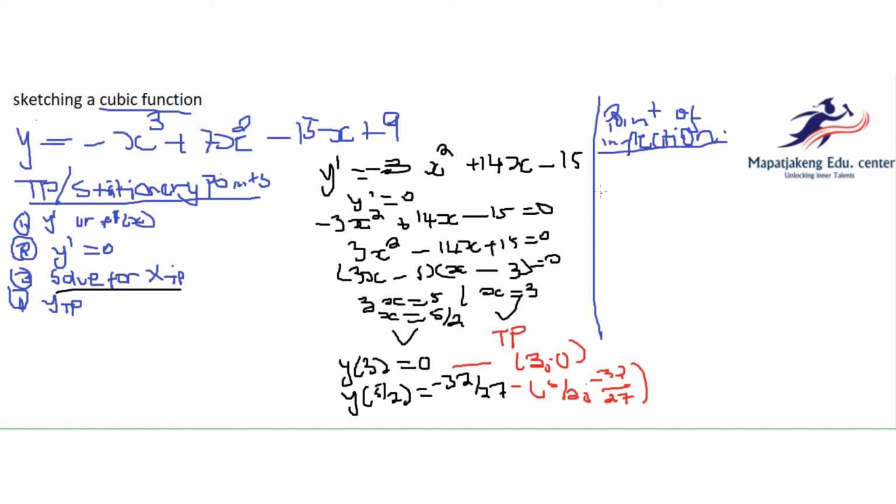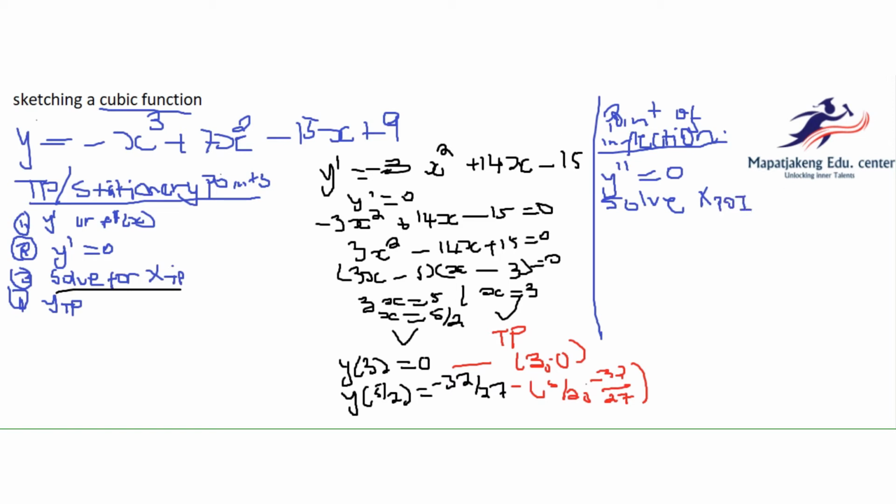How do we get the point of inflection? We get the second derivative. We derive twice, and after deriving twice, we let that derivative equal 0. After it is 0, we solve for x, and we get the x value of the point of inflection by so doing.